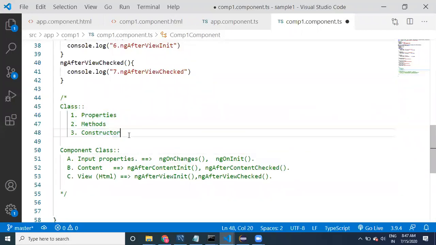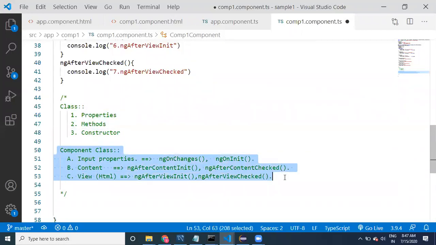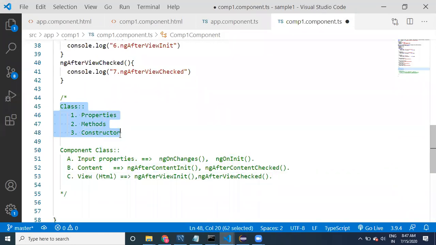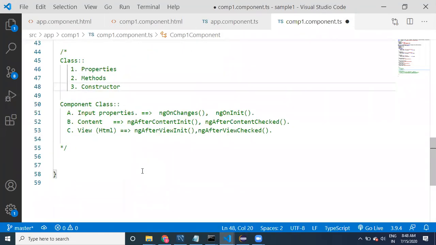This is going to be the component class, and this is going to be the class. Okay.